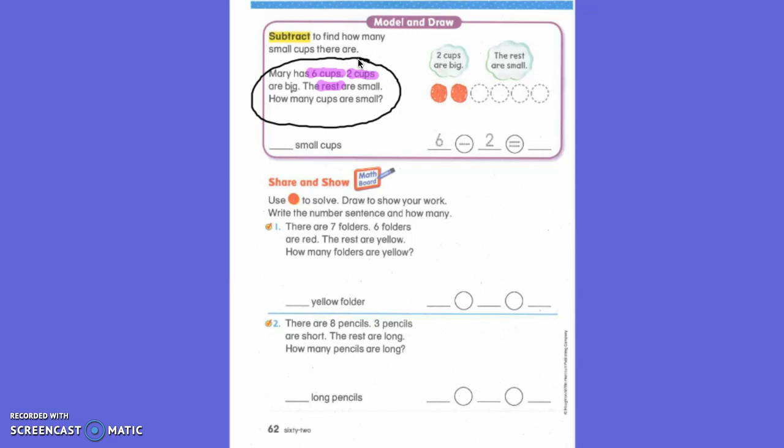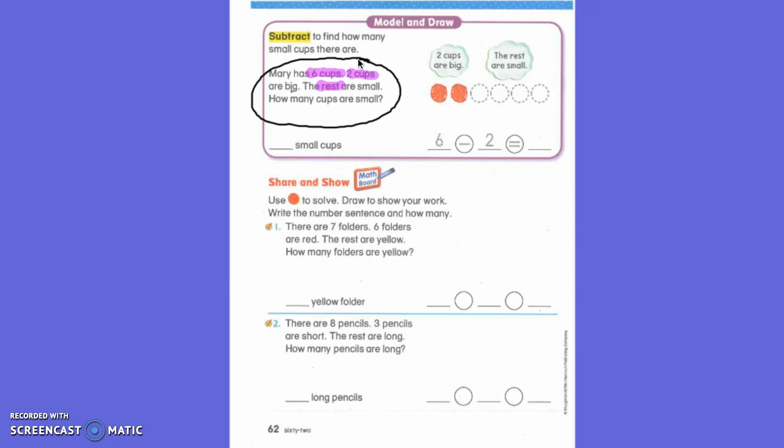We can't just jump around and do whatever step we want to. We have to do the first step first, otherwise it gets confusing. So, what are we supposed to do first? What does it first tell us in the story to do? This is why you need to pay attention in class, sir. What do we need to do first?